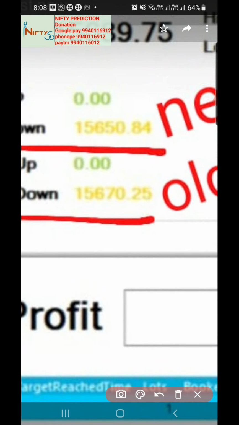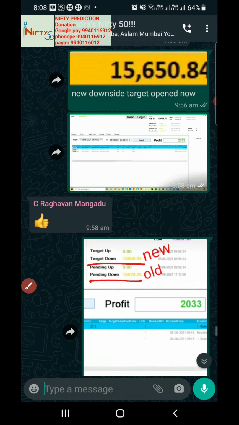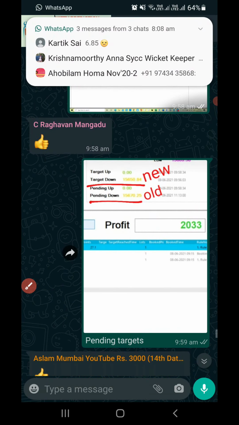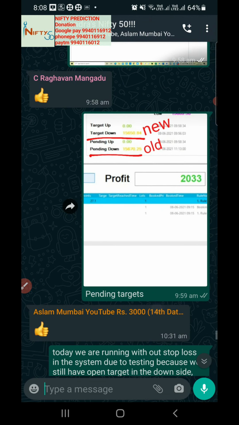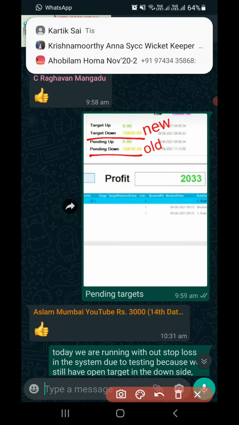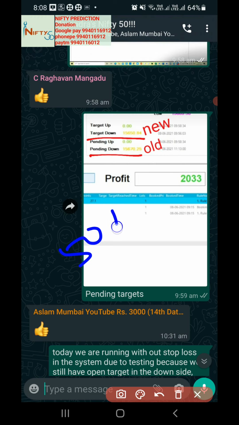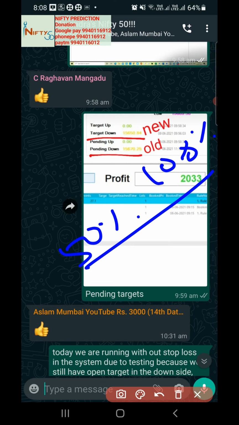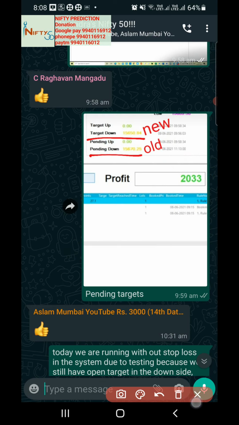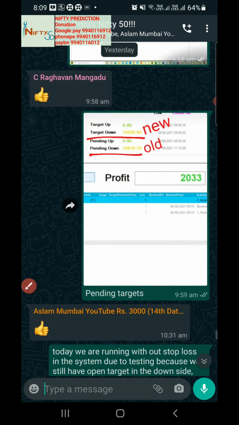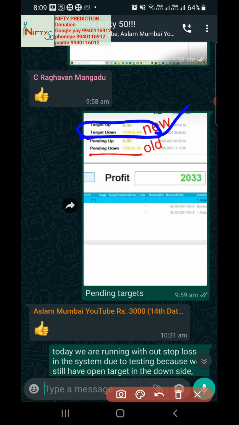15,650.84. So that is the reason the market is not booking the profit. But we are trying to update the version so that whenever it reaches 50% to 100%, we trail the stop loss. So we are updating that. On this particular day, it did not trail from 100%, because after reaching 64 it had to trail. But the software we are upgrading, because when the target is open, normally it will not trail. So we are updating with the new method.